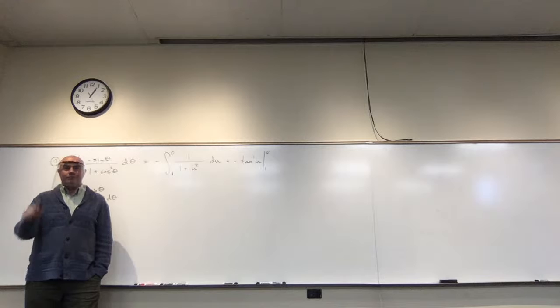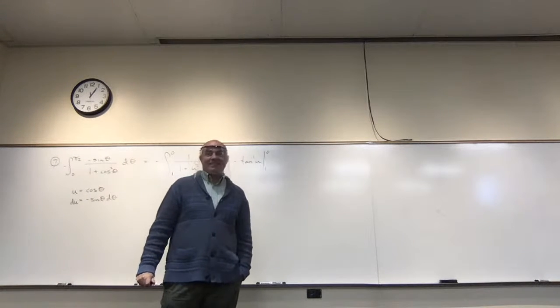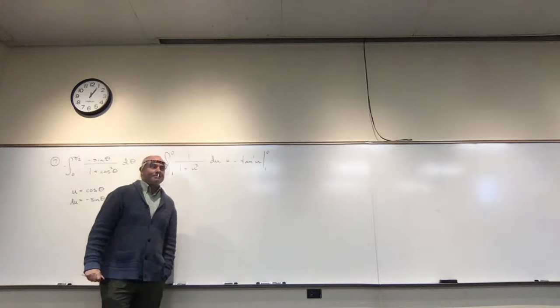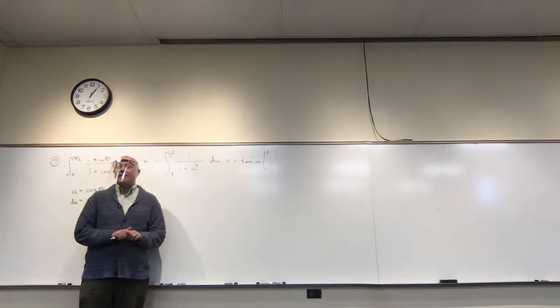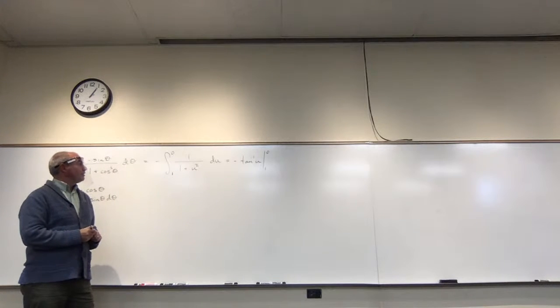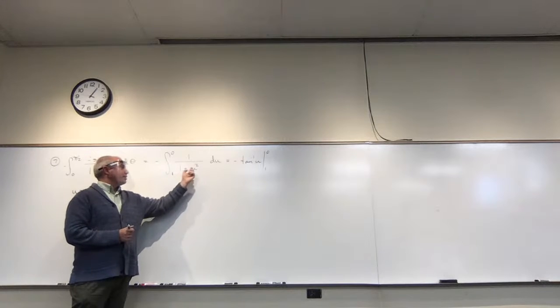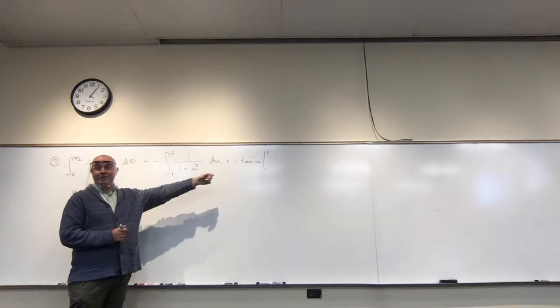Yes, sir. Oh, maybe you weren't raising your hand. Never mind. Yeah, this is just a side note. Is the tangent inverse integral derived from trig stuff? How do you get that the antiderivative of 1 over 1 plus u squared is tan inverse of u?